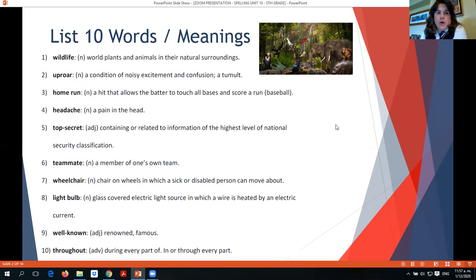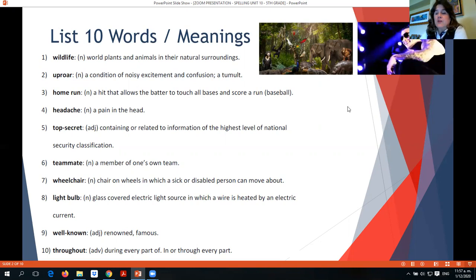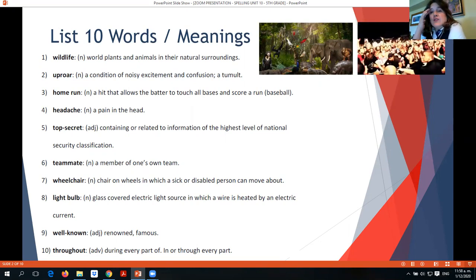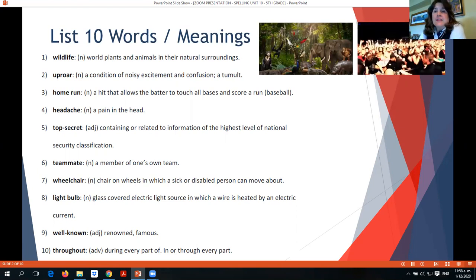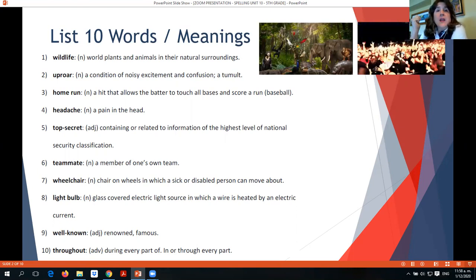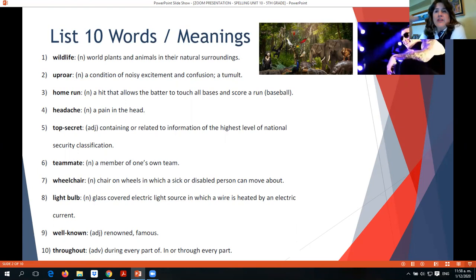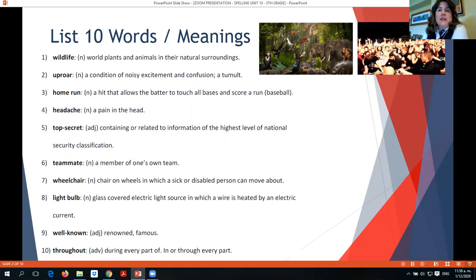Number 2, uproar. It's a condition of noisy excitement and confusion, like a tumult. For example, if you see this small video here, you see that there's an artist there, maybe a singer, and he has a lot of fans that are creating an uproar because there's a lot of confusion, excitement, it's a tumult, okay, of people. So they're creating this uproar.